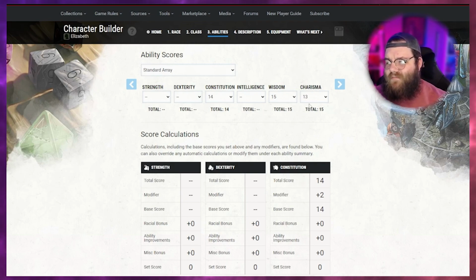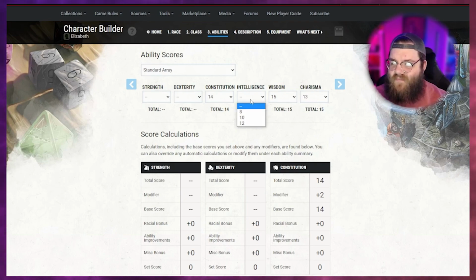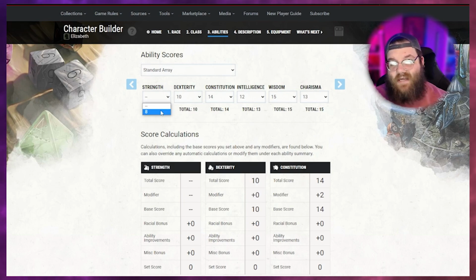Let's do 13, right, because that'll bring us up to 15. We maybe want to be a little bit smart. Dexterity's kind of low, and strength's kind of low, all right?